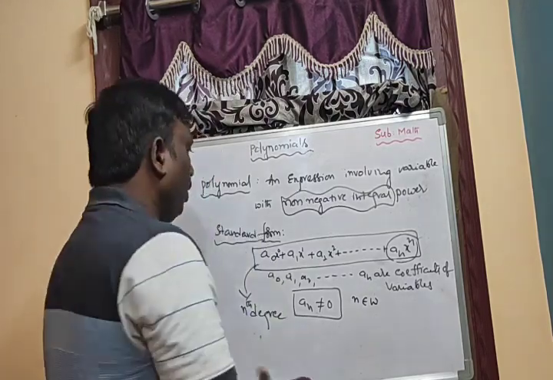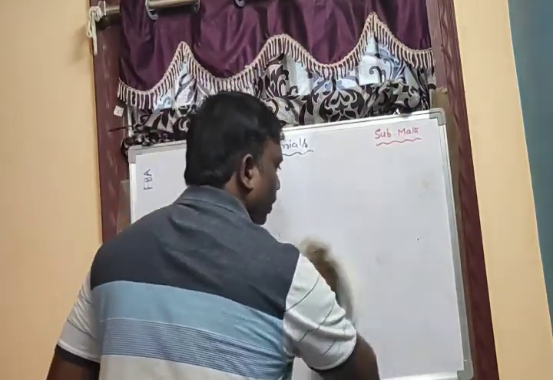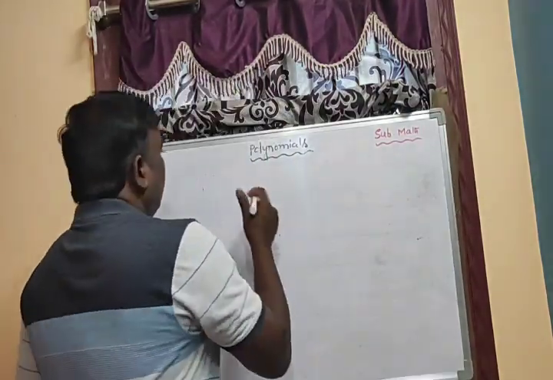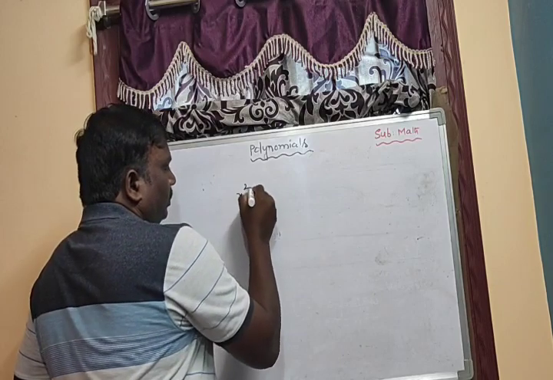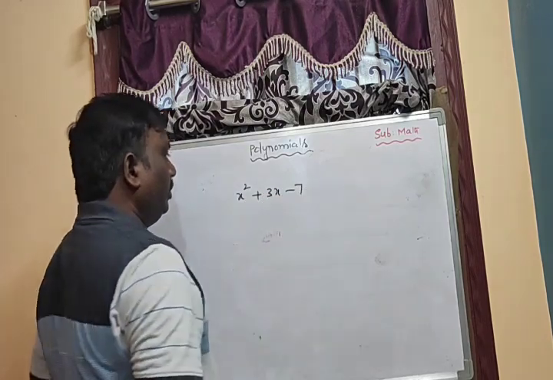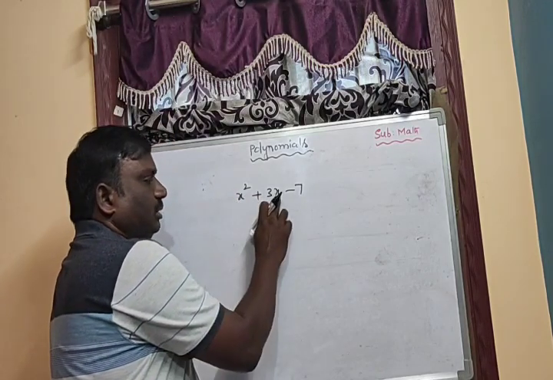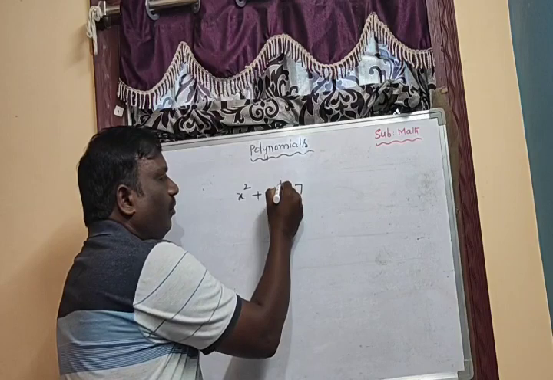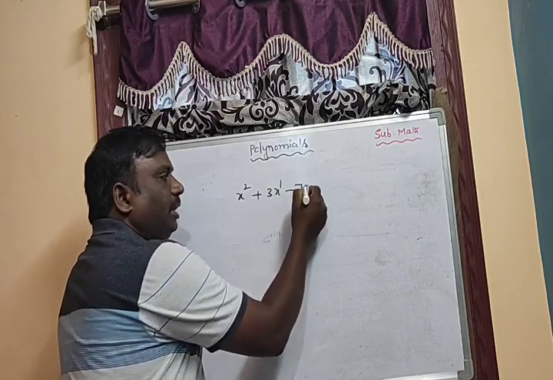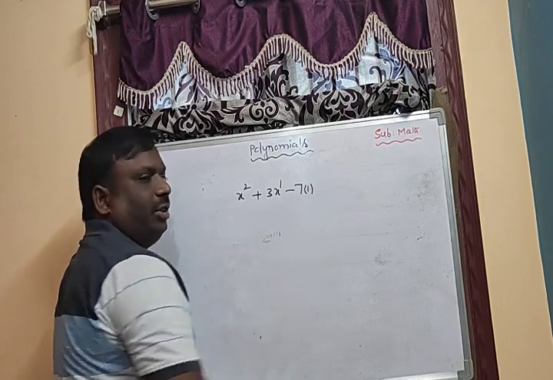If we take the example of a polynomial, x square plus 3x minus 7. So here also the variable is x. The power of the variable is 1. Here there is no variable, which means 7 is multiplying with 1.